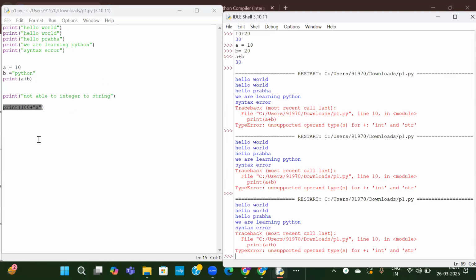That is called the interpreter language. But when it comes to compiler language, it compiles all the code at once. So it will give error at this line number, execute this as well, and it will give error at this line as well. It will show error in 2 lines and executes the remaining code in the compiler language. But in interpreter, wherever first error is found, it will stop execution.